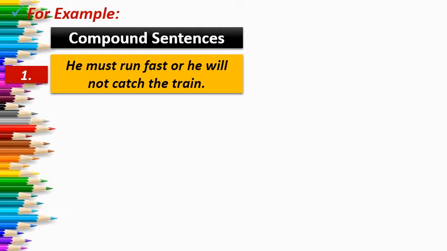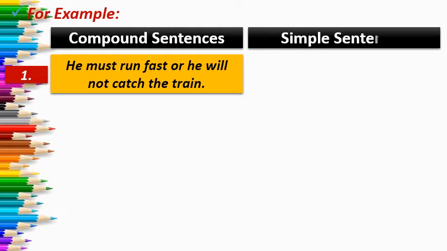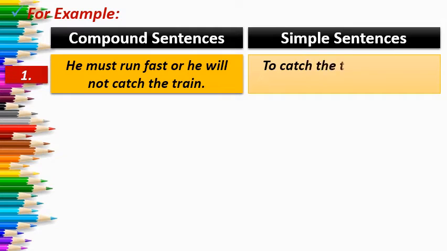So let us see how we can convert a compound sentence into a simple sentence. Your sentence is, he must run fast or he will not catch the train. So the sentence will be, to catch the train, comma, he must run fast. So here what you can do is include in one idea an infinitive, participle or gerund, and your other idea in the simple sentence will be your independent clause.